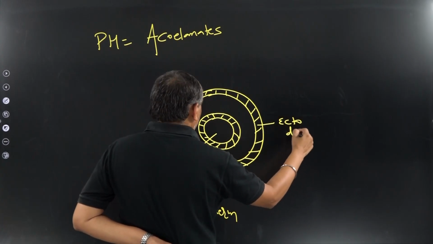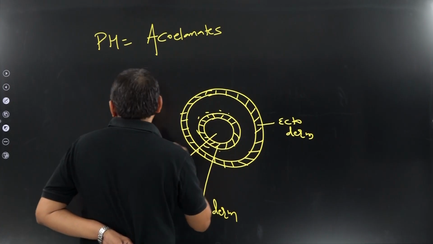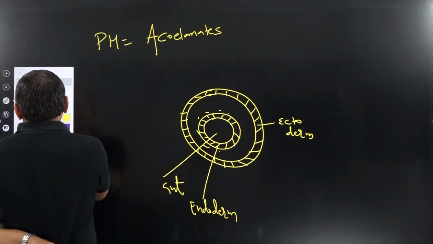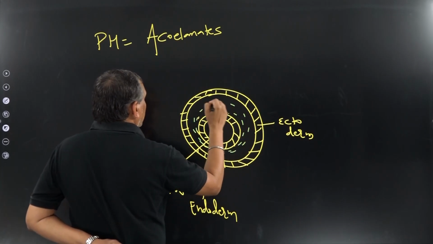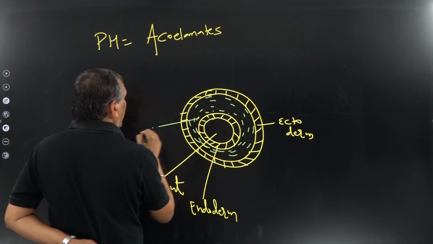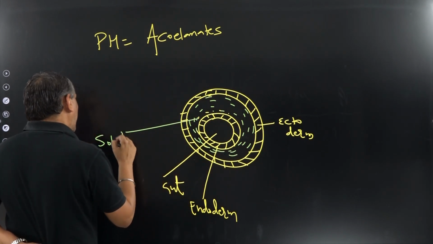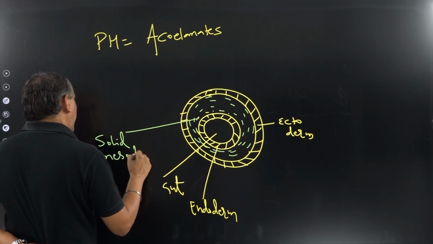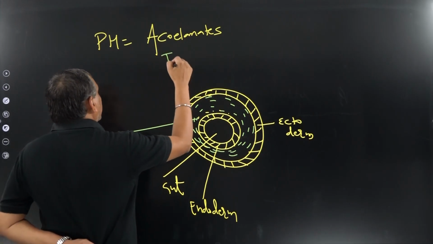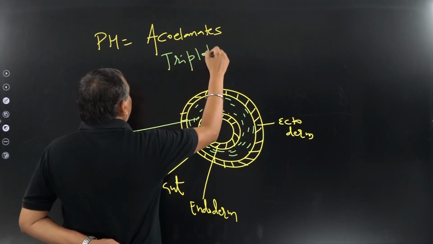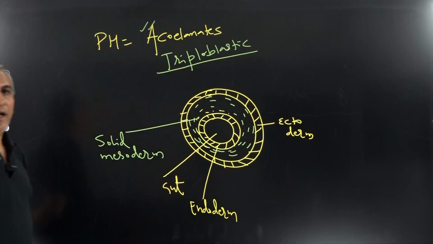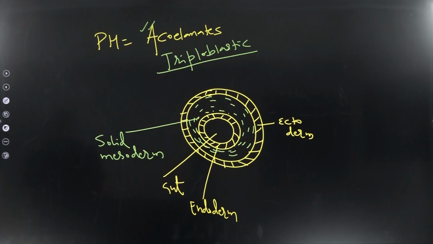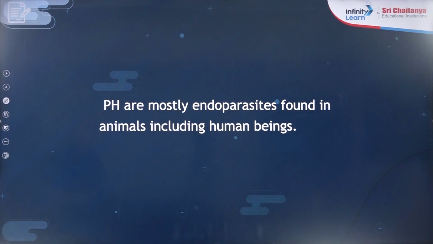So here between endoderm and ectoderm, what is present? If I draw in a different color, between ectoderm and endoderm, it is the solid mesoderm. That is why they are triploblastic. They have the 3 layers: ectoderm, endoderm, mesoderm, but there is no space between ectoderm and endoderm. The space is occupied by the solid mesoderm.